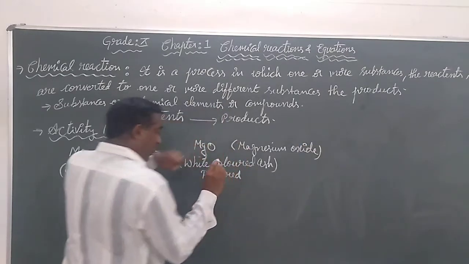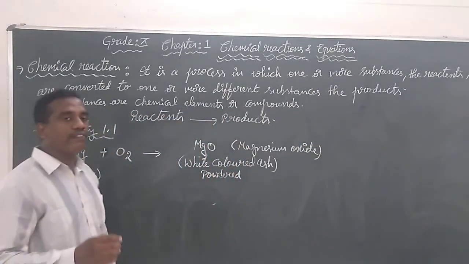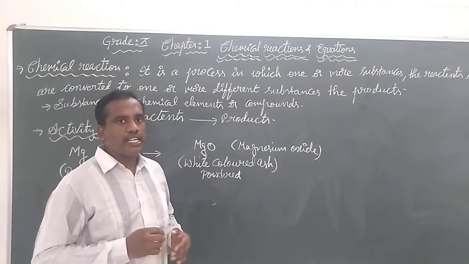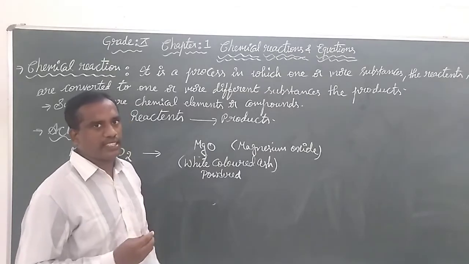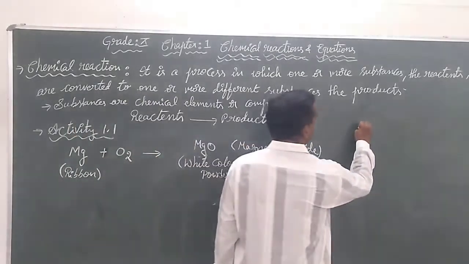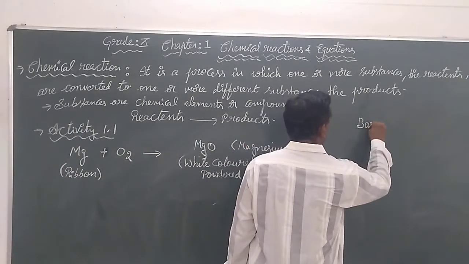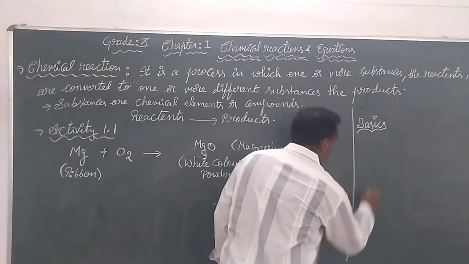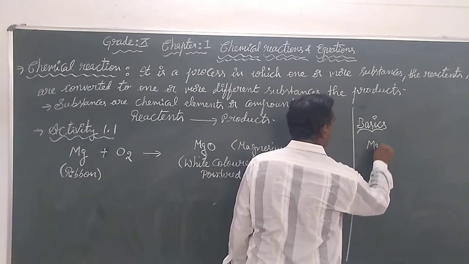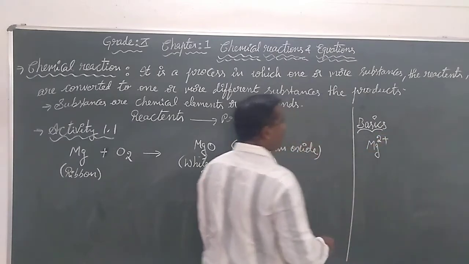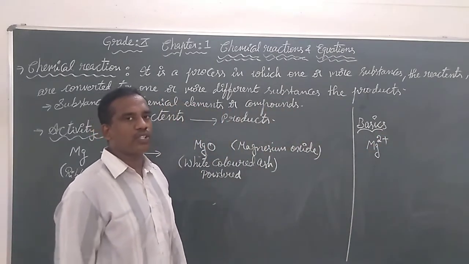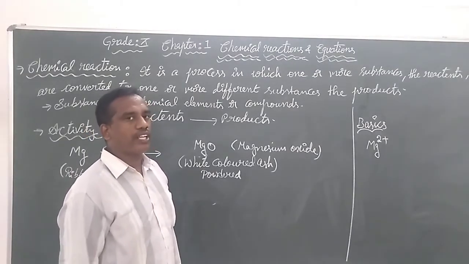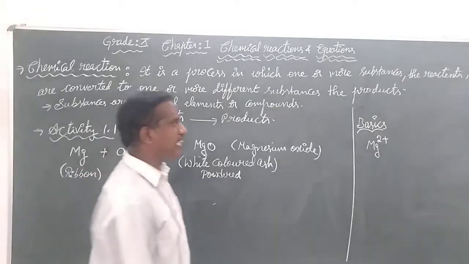Most of us will find it very difficult if we don't know the grade 9th standard basics. That is, magnesium, when we observe, its charge is 2 plus. We had done this in the formation of ions through the outermost electronic configuration using the Bohr-Bury scheme.